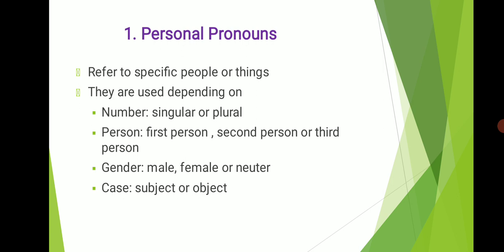Personal pronouns refer to a specific person or thing, or they may refer to specific people or things. They are used depending on the number, that is singular or plural subject or noun. They are also used depending on the person, that is first person, second person, and third person. Also, they are used depending on the gender, that is male, female, or neuter. They are also used depending on the case, that is the subject or object position of the sentence.